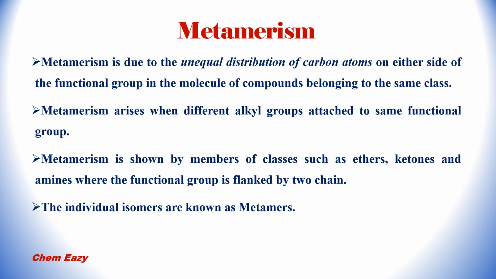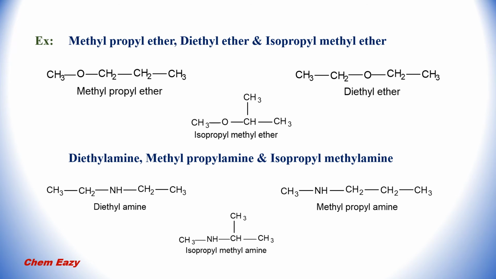Metamerism arises when different alkyl groups attach to the same functional group, and metamerism is shown by members of classes such as ethers, ketones and amines, where the functional group is flanked by two chains. The individual isomers are known as metamers. For example, in methyl propyl ether, diethyl ether and isopropyl methyl ether, the molecular formula is similar, but there is an unequal distribution of carbon atoms on either side of the functional group.